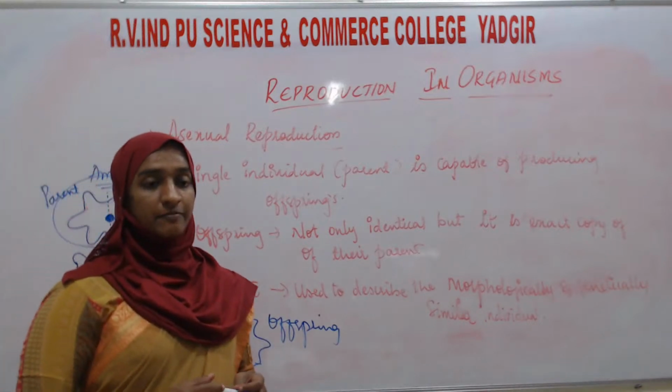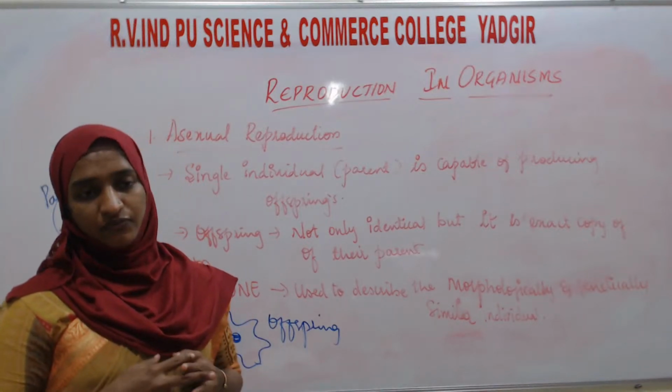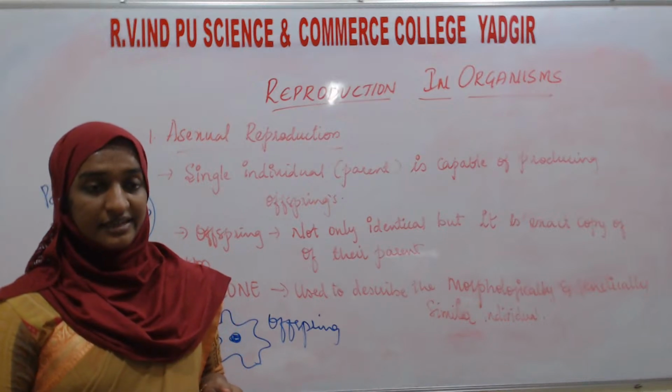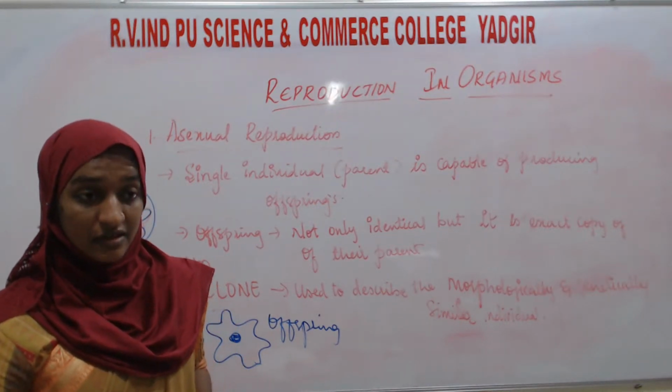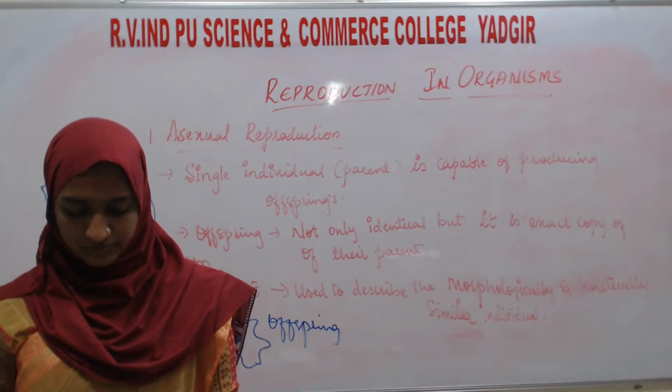So this is one example of asexual reproduction. In the next class, we will discuss the different types or methods of asexual reproduction.